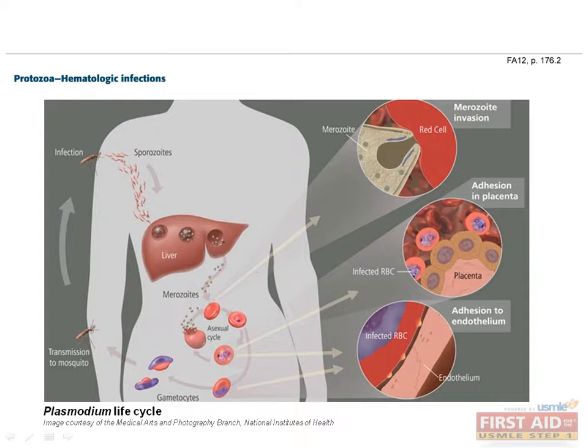Plasmodium has a life cycle which involves the liver and blood and is illustrated in this figure. First, an Anopheles mosquito transmits Plasmodium to a human when it takes a blood meal from a human host. Plasmodium sporozoites enter the bloodstream and travel to the liver, where they infect hepatocytes. The sporozoites will spend some time there, multiplying into merozoites, until they eventually rupture the hepatocytes and escape back into